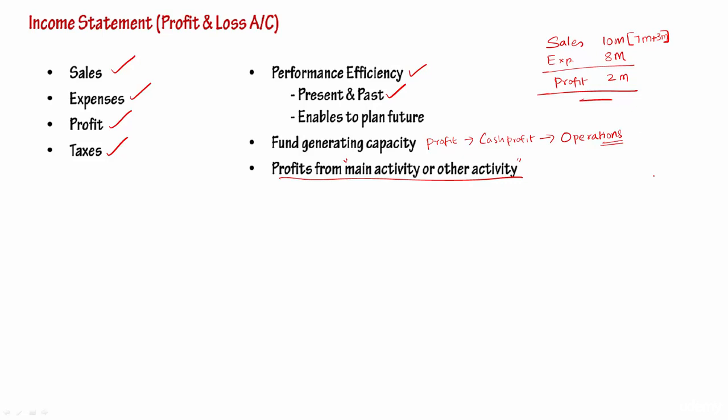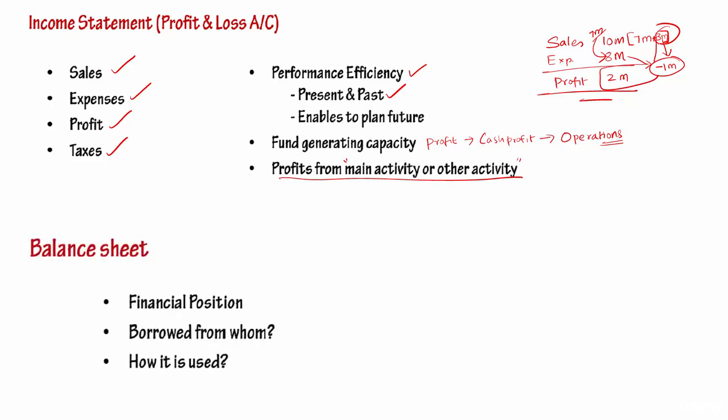So what is happening here actually, by doing this business, their actual sales is 7 million, for which expenses are 8 million. It means they are actually suffering a loss of 1 million. But that loss is covered by this non-operating income of 3 million. So 3 million minus 1 million, this gives a profit of 2 million. The banker should not get carried away with this profit, because this profit cannot be maintained in future, because this is an income from non-operating activity which cannot be expected to recur year after year. So to understand whether the profits are coming from main activity or not, the banker should go through the income statement.